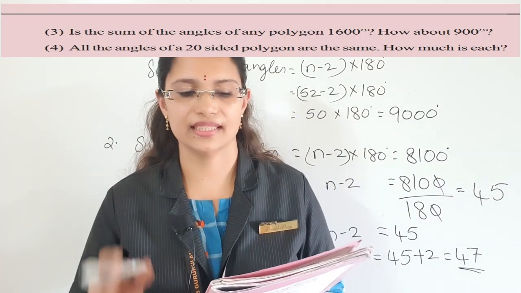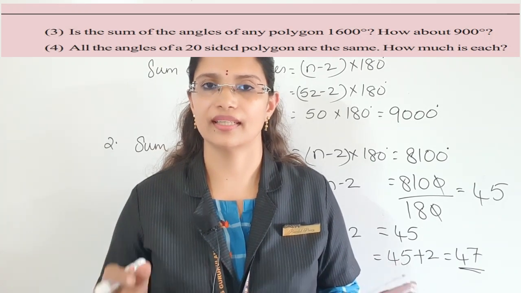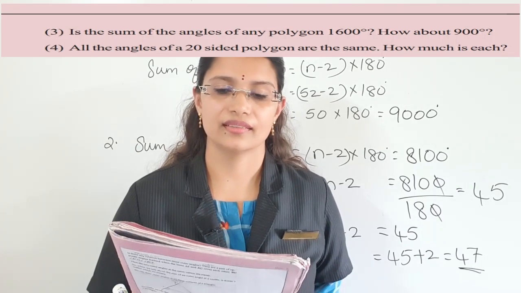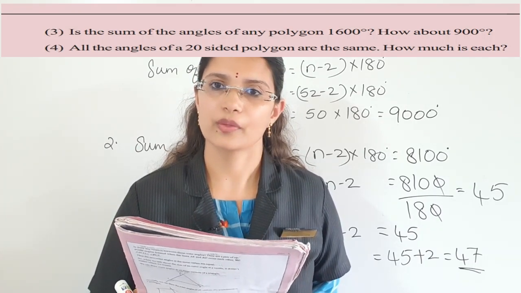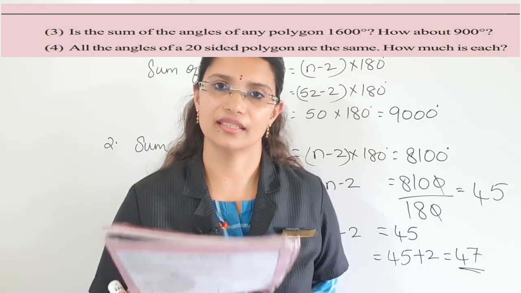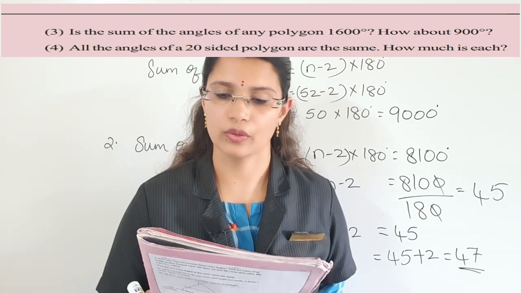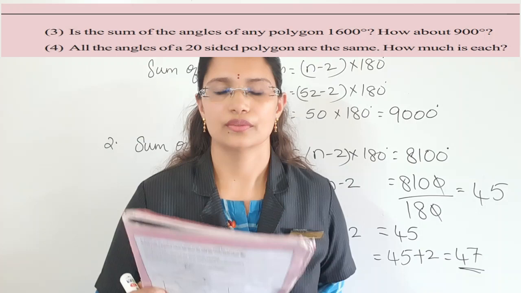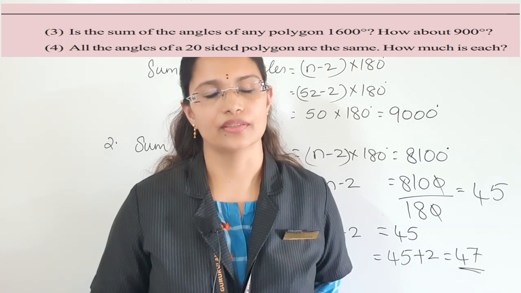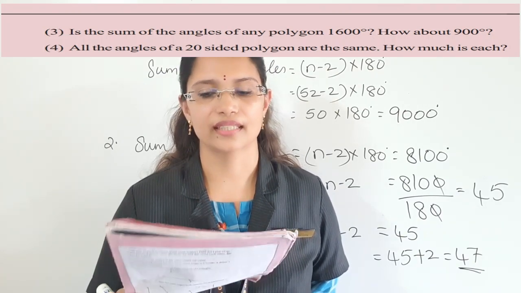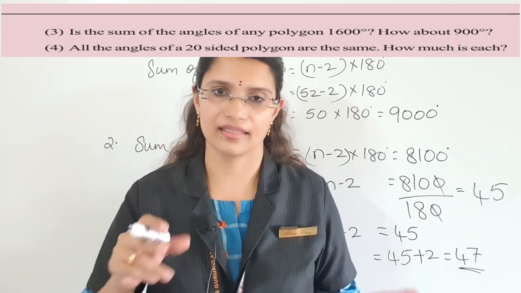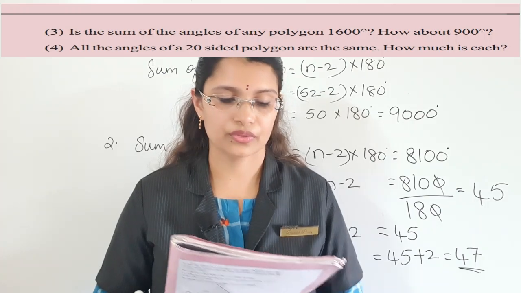So children, here you just divide 1600 divided by 180. If there is no remainder, that is a multiple of 180, right? That means it is a sum of the angles of a polygon. Then how about 900? That also you have to do like that, 900 divided by 180. If there is no remainder, the sum of the angles can be 900. If there is a remainder, the sum of the angles cannot be 900. Write like that, okay? And then the fourth question is also homework.